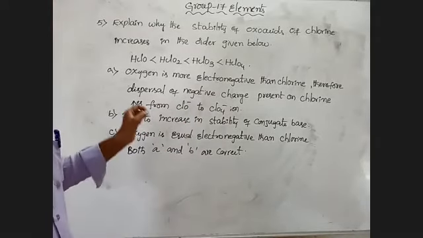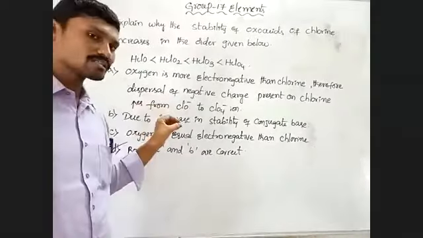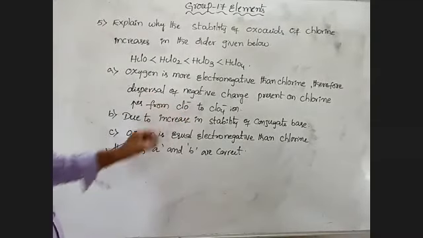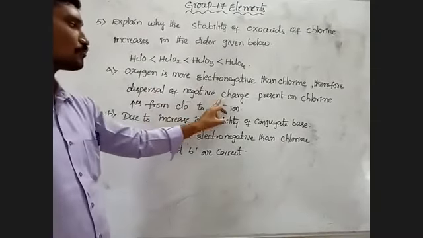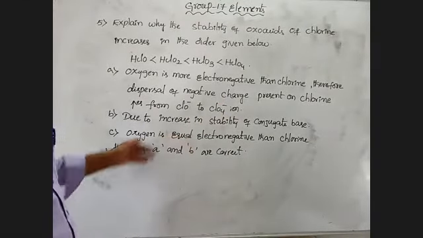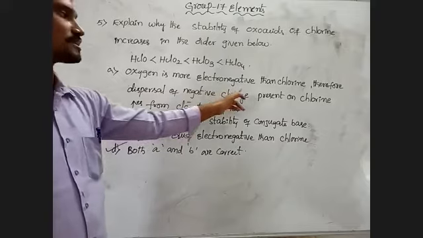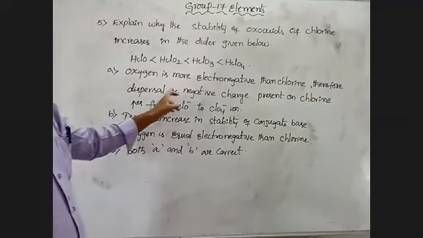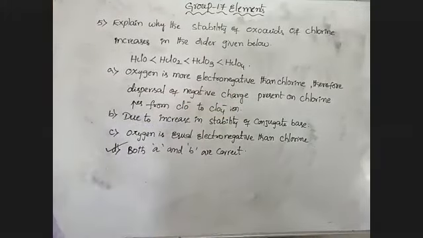So here, as the number of oxygen atoms increases from ClO minus to ClO4 minus, resonance, that is, dispersal of negative charge also increases. Dispersal of negative charge on the chlorine atom also increases.